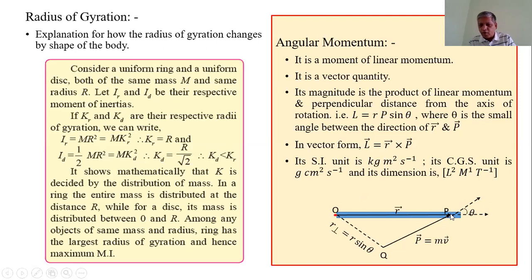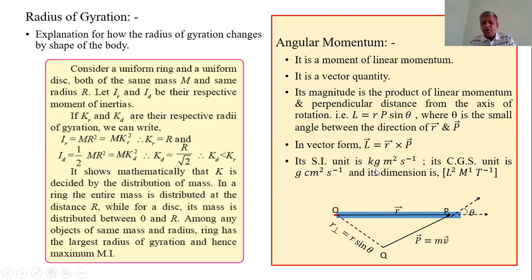This is the position vector, vector r. This is the small angle between them, and this is the perpendicular distance from the axis of rotation. So, the product of linear momentum and perpendicular distance is called the angular momentum, and the direction of angular momentum is like this. By using the right hand thumb rule, the direction is towards you. In vector form, vector L is equal to vector r cross vector p.